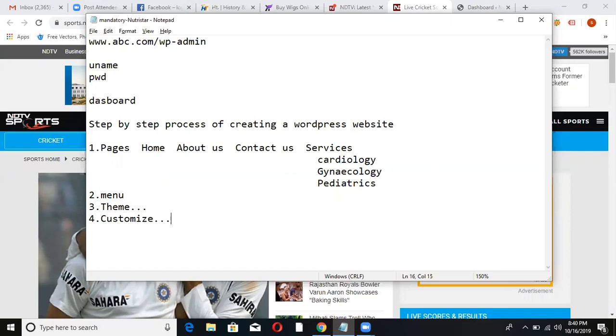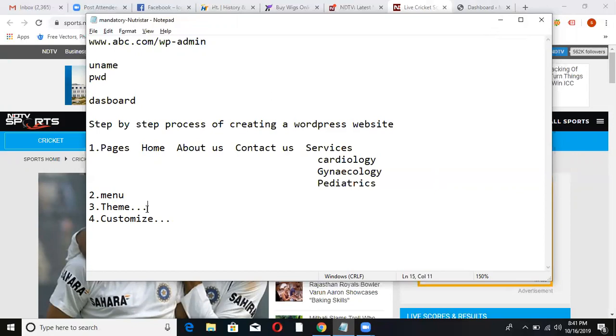You mean customize the theme or customize the content? First of all, you customize the theme actually. Then the content also you will do. Okay. So basically the third option is theme that's provided by WordPress. Customize is if you want to add something into that theme.